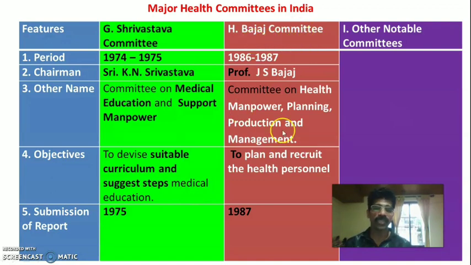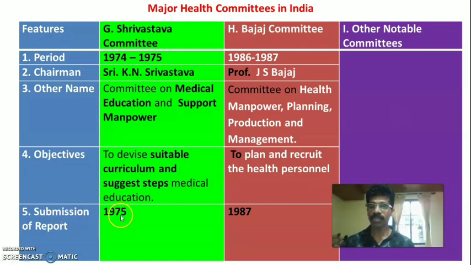The objective of Bajaj committee was to plan and recruit the various health personnel in the country to render quality community services or health services. That means finding out the requirement of the health manpower in the country and recruiting the health personnel according to the need.